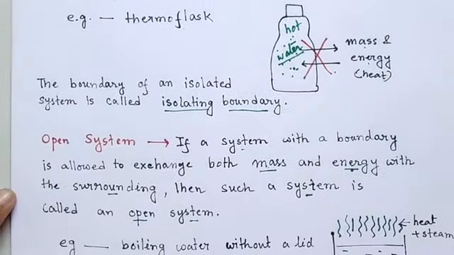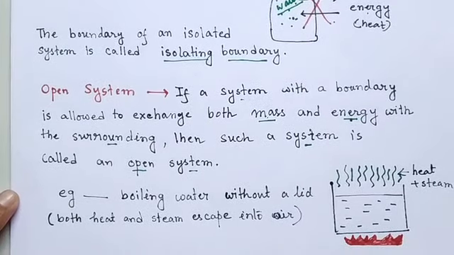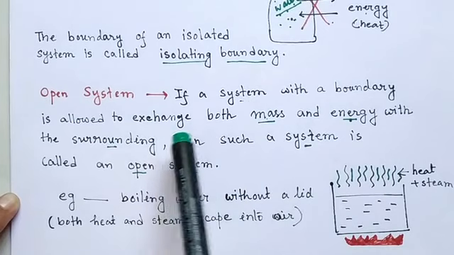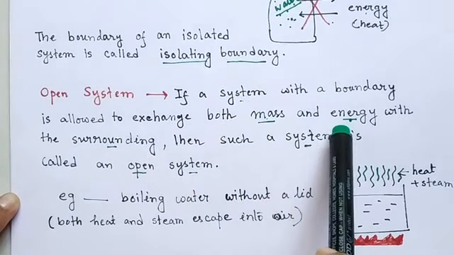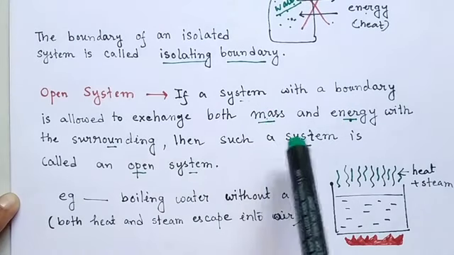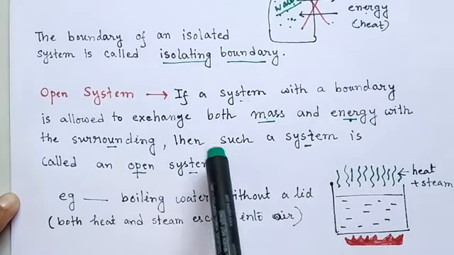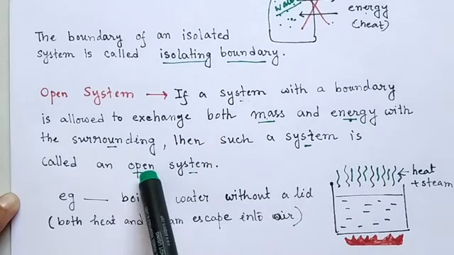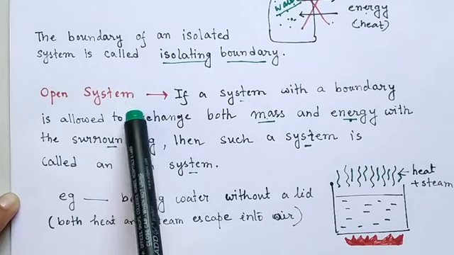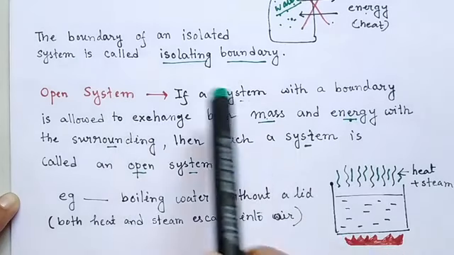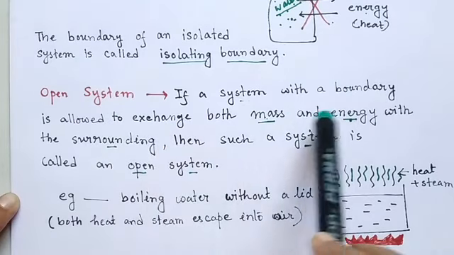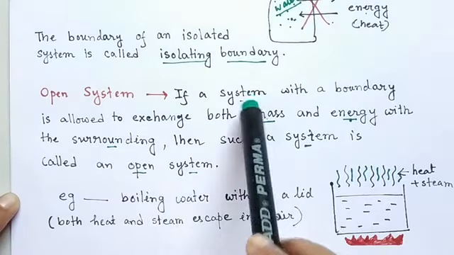Next is open system. So what is an open system? So if a system with a boundary is allowed to exchange both the mass and energy, so you can use the term matter also, so both the mass or matter and energy with the surrounding, then such system is called an open system. So the open system has such a boundary that both the mass and energy can cross the boundary. Okay, so there can be exchange of mass and energy between the surrounding and the system.